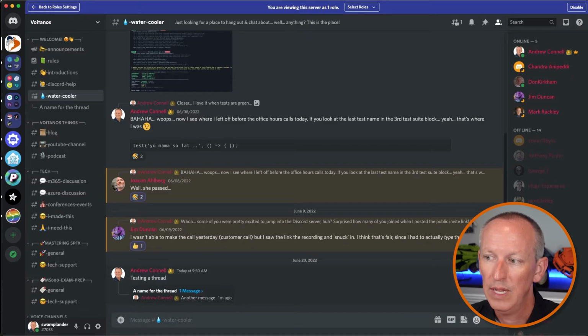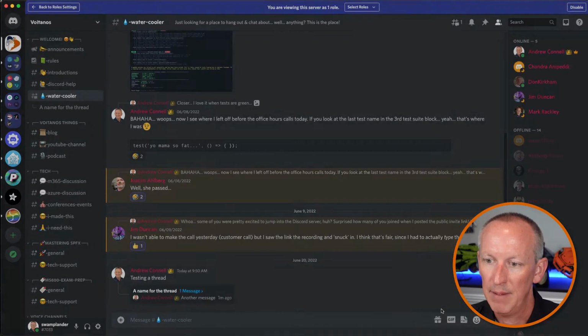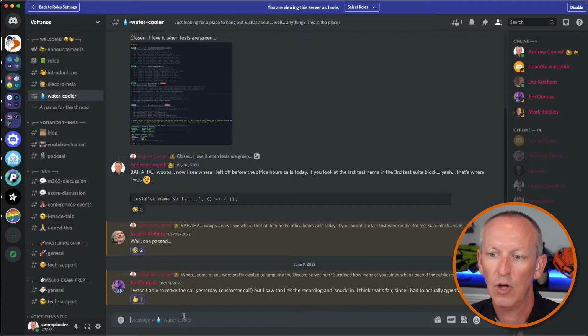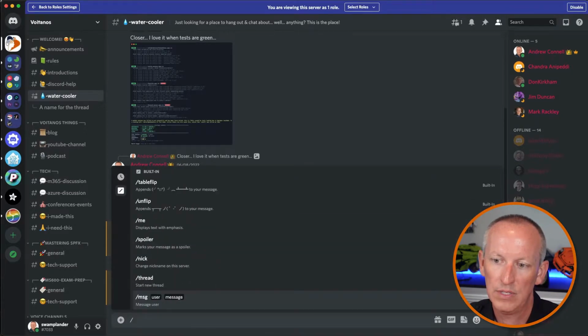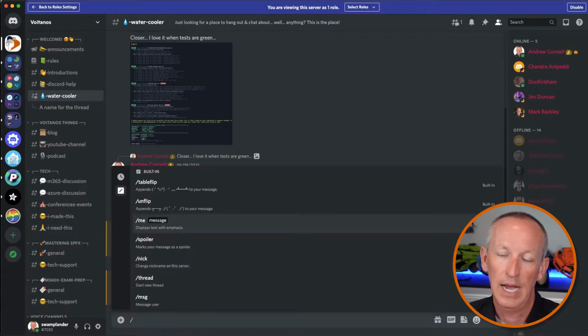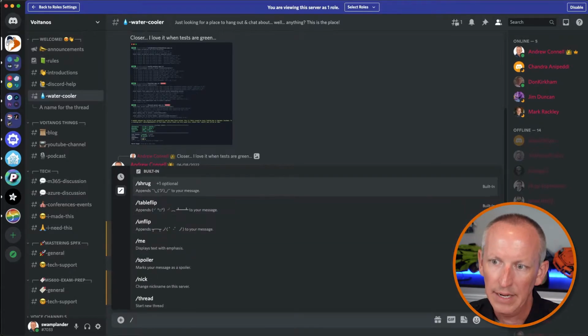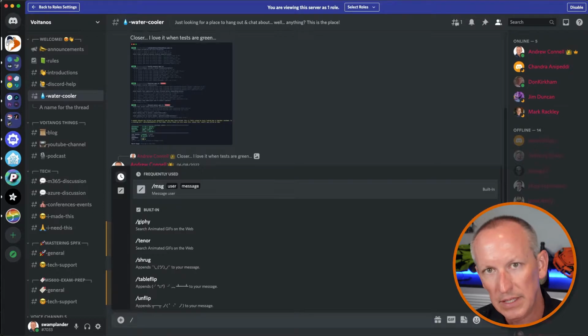Another thing you can do is create different things using slash commands. You can start that out with just a slash, and you can see I have a whole bunch of things that are going to show up here as different threads or different messages I can say, or I can add. Some things are pretty basic, the ones that are built in.